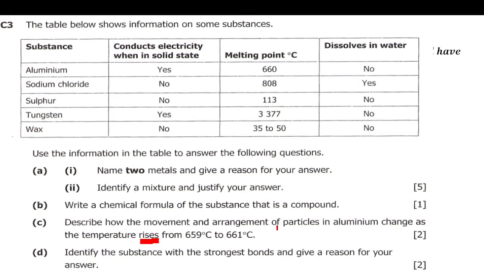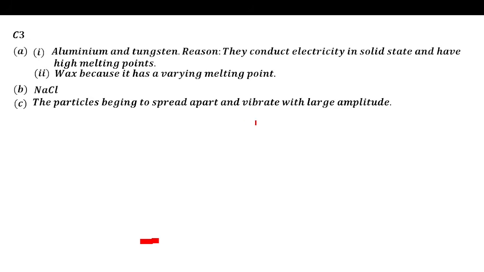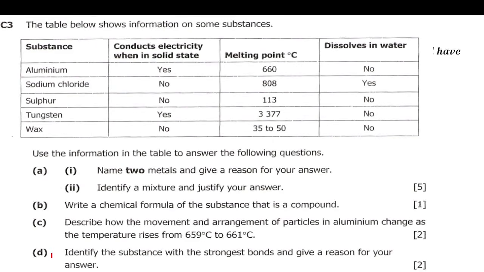Particles will start moving a little bit to and fro, because now they are going into the melting, liquid state. So according to the answer, the particles begin to spread apart and vibrate with large amplitude, or move a bit from one position to the other.